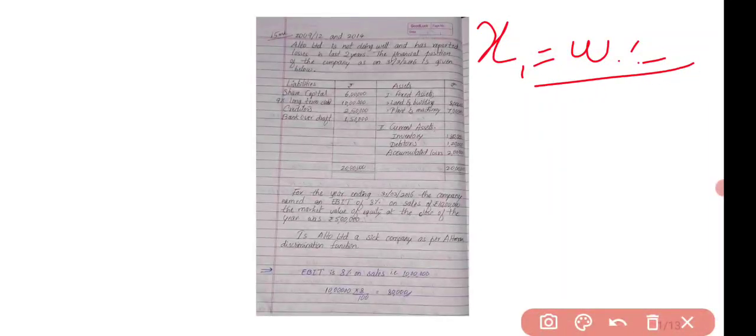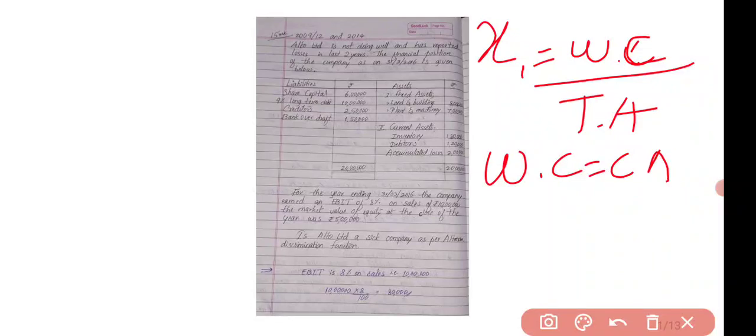The formula is working capital divided by total asset, right? So, how do we calculate this working capital? That is current asset minus current liabilities. We'll get the working capital. So, what are the current assets in our question? Inventory and debtors, these two are our current assets, because accumulated losses we deduct from the total asset. This is not a current asset. We shouldn't consider it.